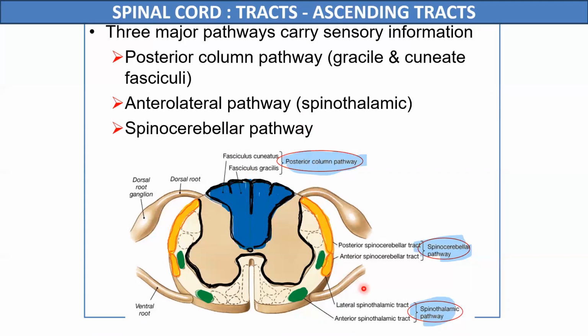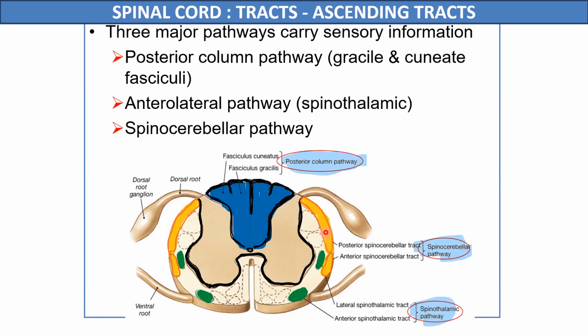The second major pathway is the spinothalamic pathway. In the spinothalamic pathway, we have two tracts: a laterally located lateral spinothalamic tract and an anteriorly located anterior spinothalamic tract. The lateral is located in the lateral white column, and the anterior is located in the anterior white column. The third major pathway is the spinocerebellar tracts, which are located in the lateral white column. There are two tracts in this spinocerebellar pathway: one is the anterior or ventral spinocerebellar and the other is the dorsal or posterior spinocerebellar tract.